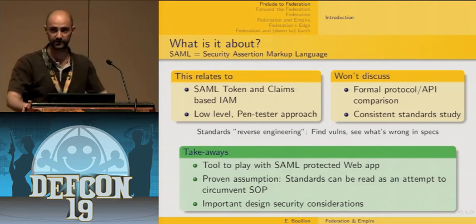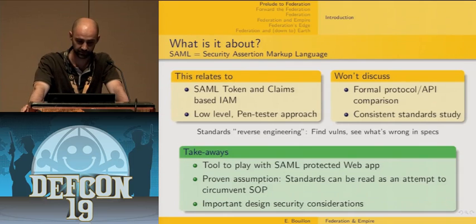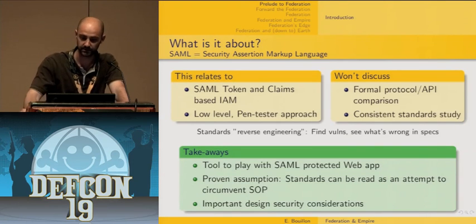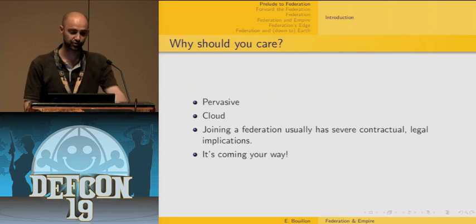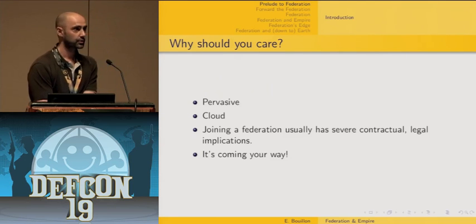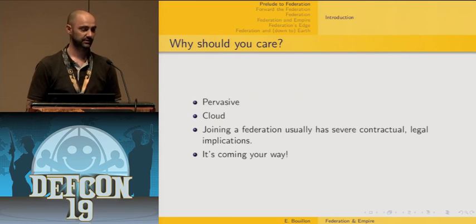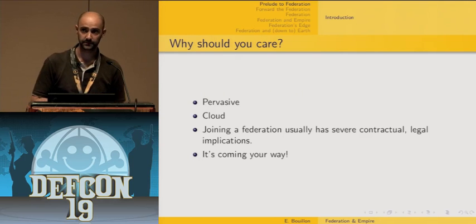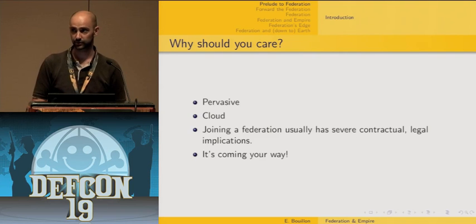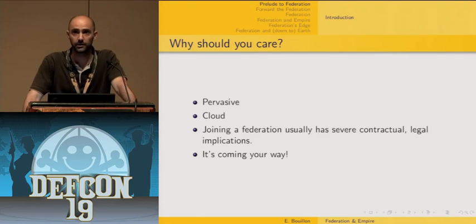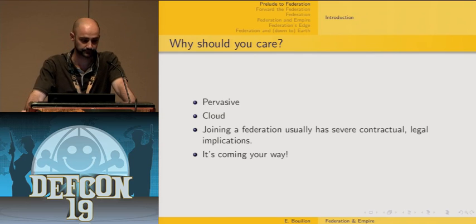So what are going to be the takeaways of this presentation? First, adapted tools in order to have classical web application scanners better cope with SAML-protected web applications. Then I'm going to demonstrate an assumption, which is that the involved standards can be read as an attempt to circumvent the same origin policy. I'm going to show a demonstration about that. And finally, some important security considerations that you might want to have in mind before joining or creating such a federation.